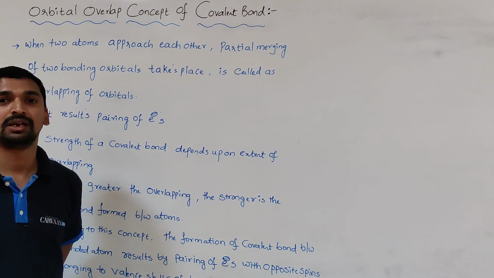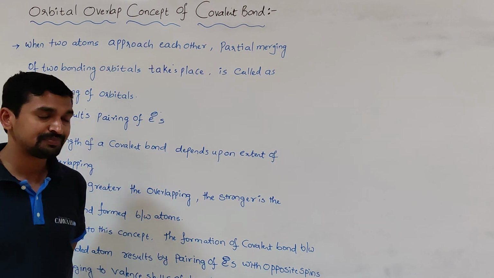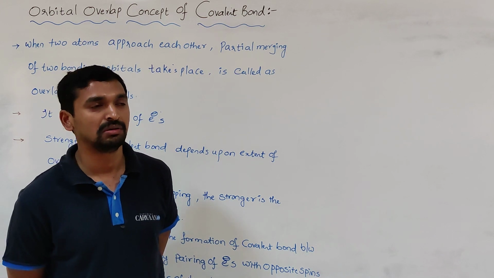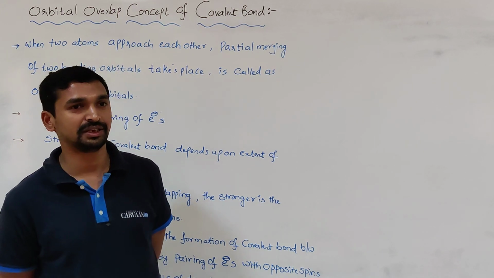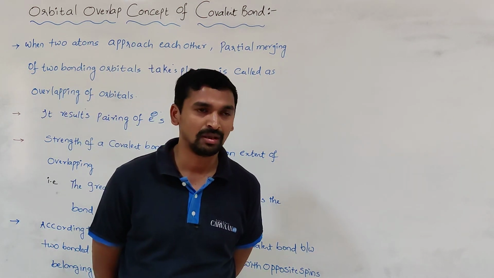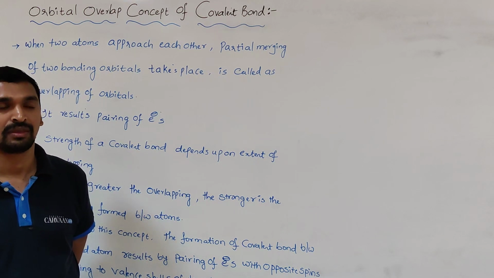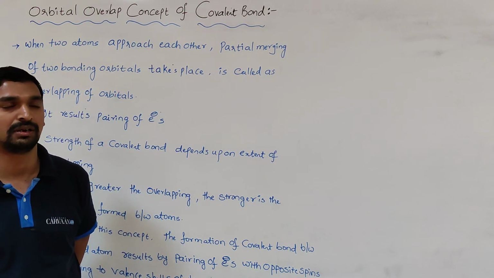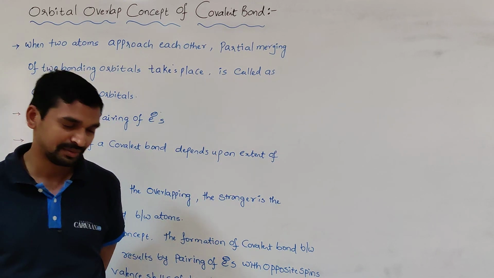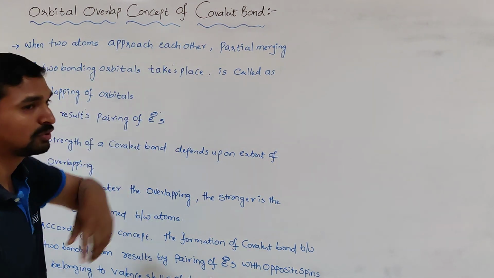Good morning, students. In the last class, we discussed the valence bond theory, its assumptions, and the formation of the hydrogen molecule on the basis of valence bond theory assumptions, and why the helium molecule is not formed. The valence bond theory was developed on the basis of one important concept, that is overlapping criteria. That is our topic today: the orbital overlap concept of covalent bond.